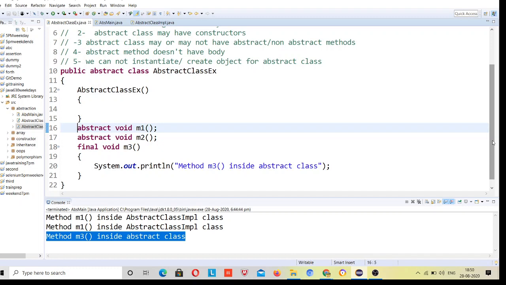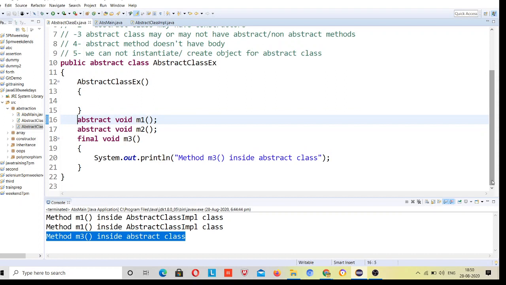So these are some rules about abstract class. And you cannot make abstract methods final, right? You can make a non-abstract method final inside an abstract class because those are already implemented, but you cannot override them if you make them final. So this is about abstract class.